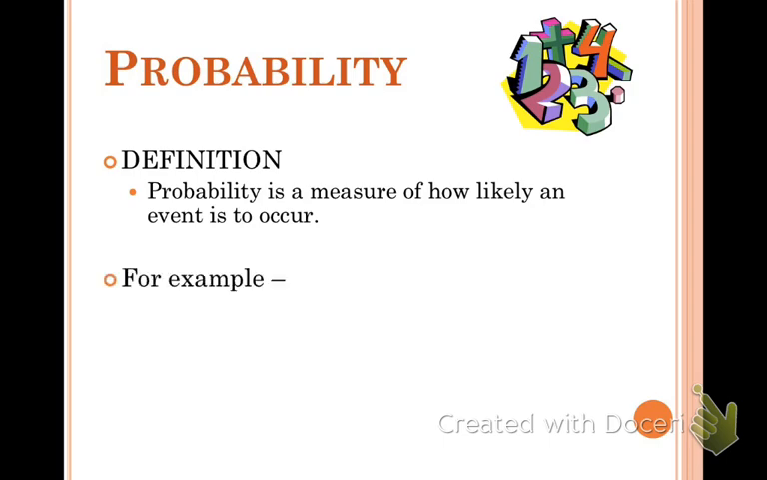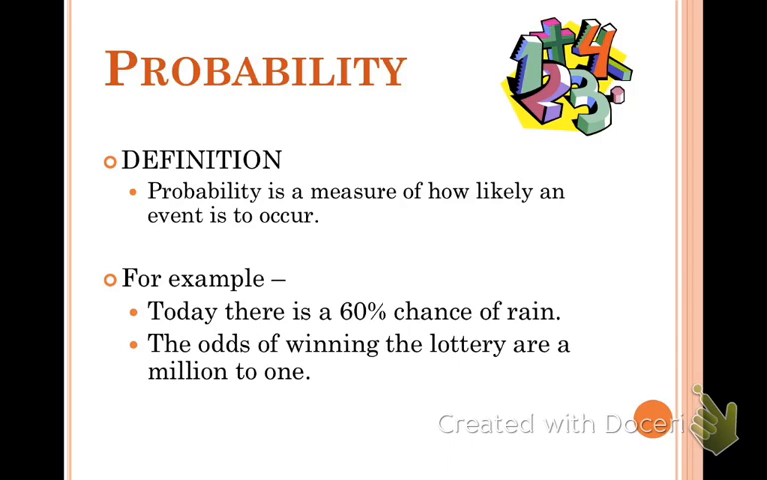For example, here we go. Today there is a 60% chance of rain. That 60% is a probability. That's how likely it's going to happen. Another example is the odds of winning the lottery are 1,000,000 to 1. That means it's probably not going to happen, but hey, we can try. That means we don't have good odds.